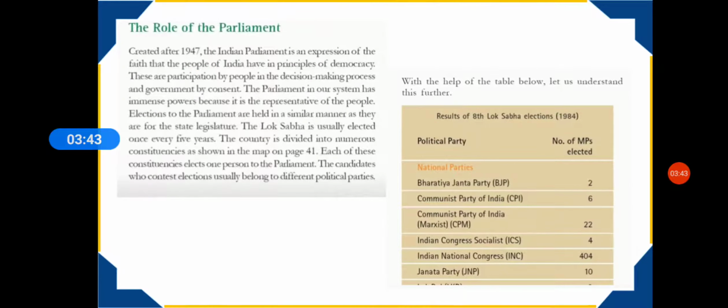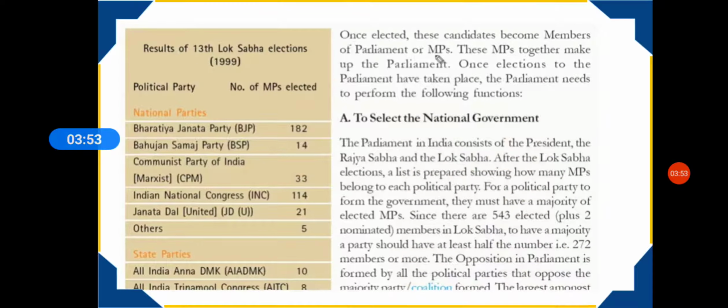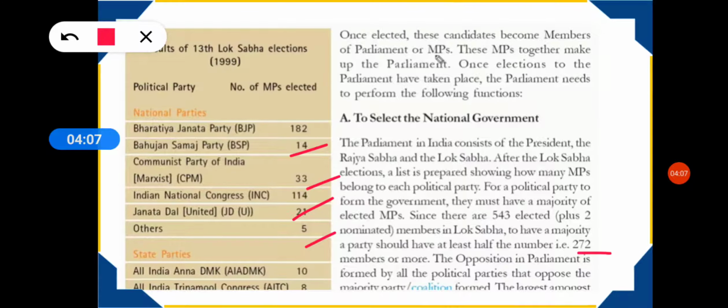Then we understood the role of the parliament, and how these selected MPs and parties function in the parliament. Then we got to know how many seats are needed to make a majority government. You need 272 seats to make a single government. But what happens to the small parties who have scored low in the elections? What will happen to their MPs? Their MPs will form an opposition in the parliament. Then these parties keep a check on the ruling party.